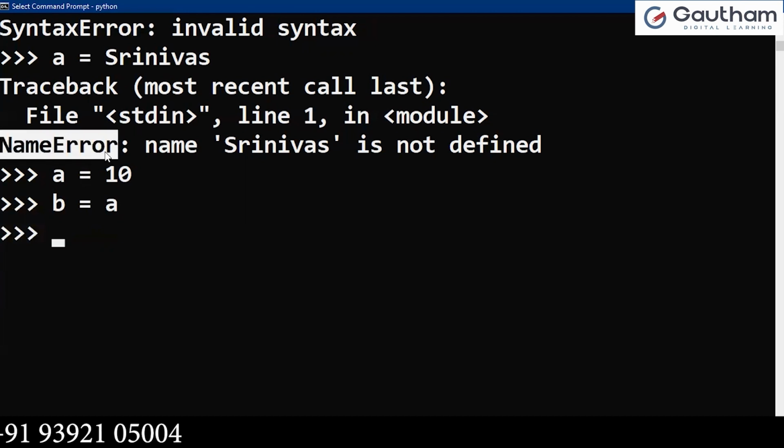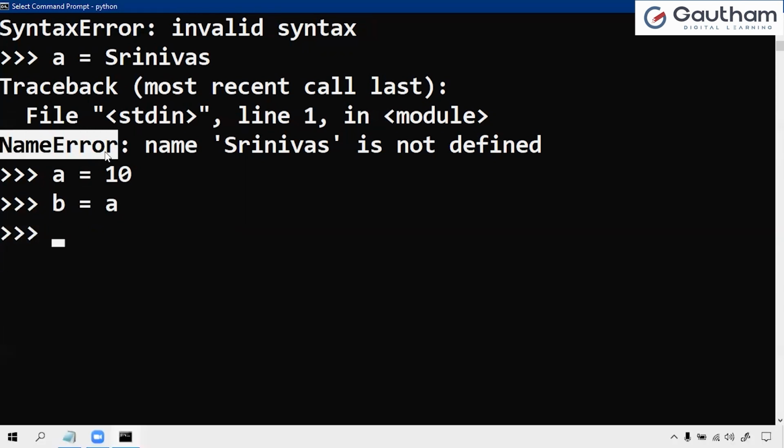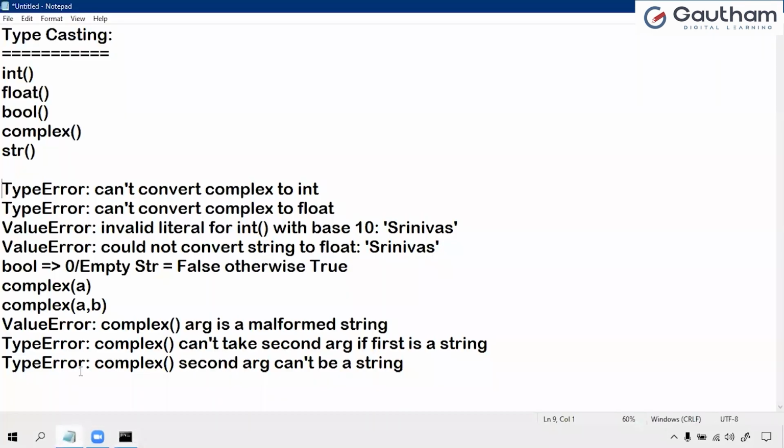Based on the type of error, we can identify what mistake we made. NameError means the name is not defined. TypeError means it is not possible to convert. ValueError means you have to take a valid value, it is invalid. SyntaxError means we are not following the syntax of Python. So like this, we have to understand.